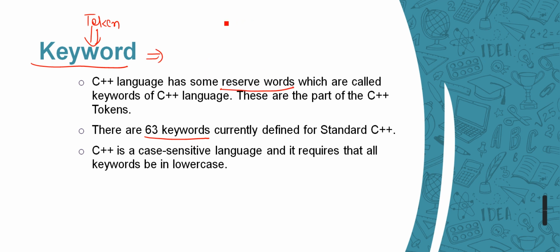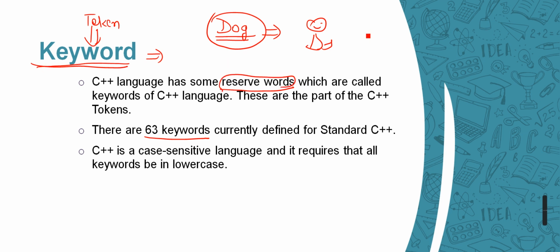In the English language, if I write dog, this means it is a dog. We have given the name dog to some pet. In the same way, when we write keywords, these are the reserved words for C++. So whenever the compiler sees these reserved words, it will identify them easily.